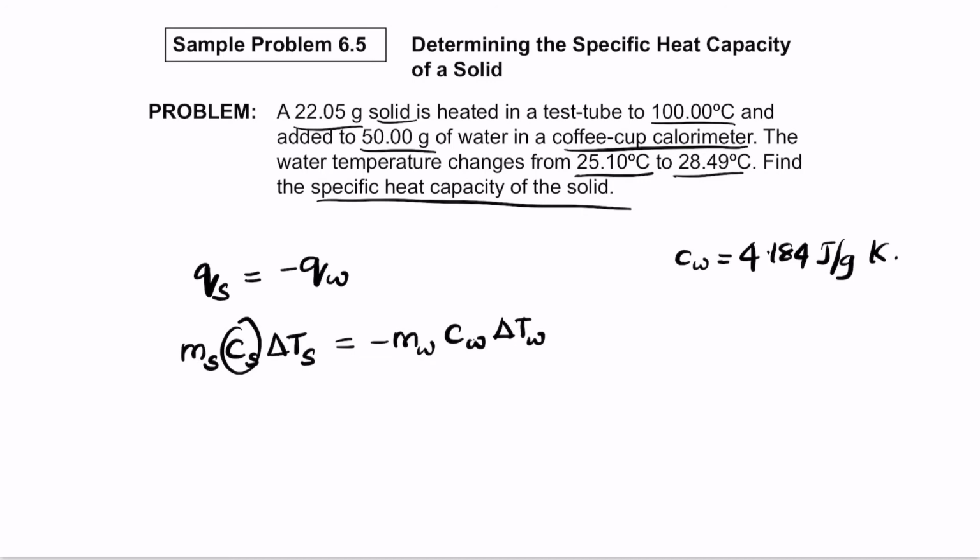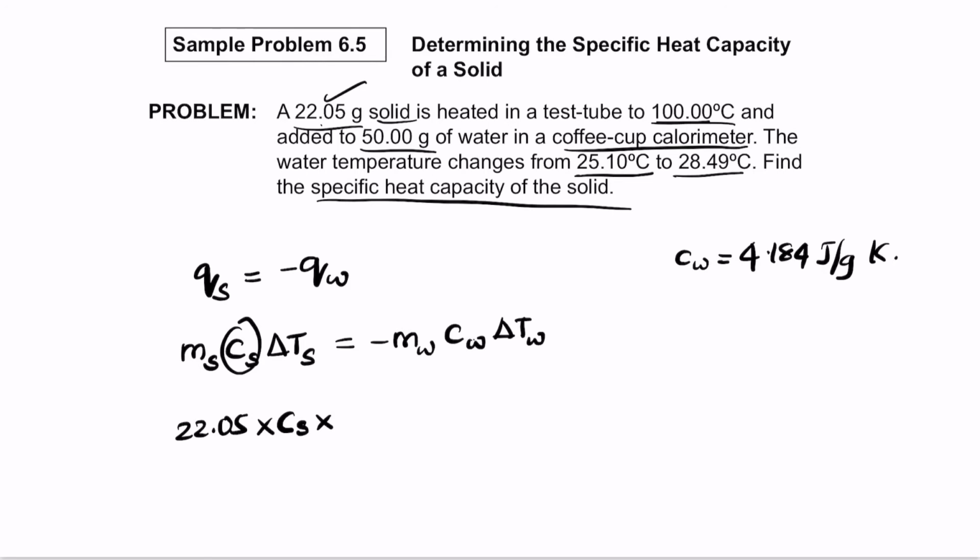So substitute all the values into the formula. Mass of the solid is 22.05, so 22.05 times Cs times delta Ts. The solid is heated in the test tube to 100 degrees centigrade and then added to the water. Remember that their final temperature will always be the same.